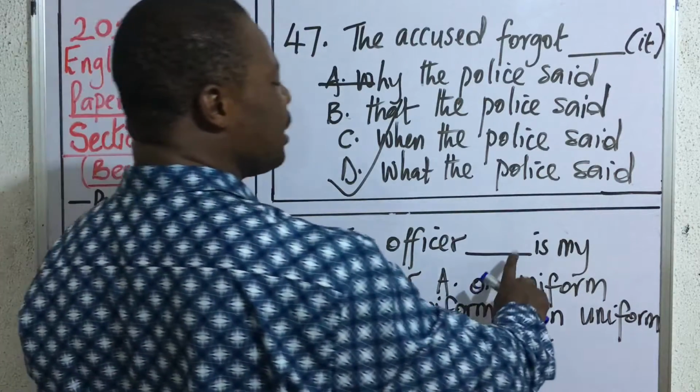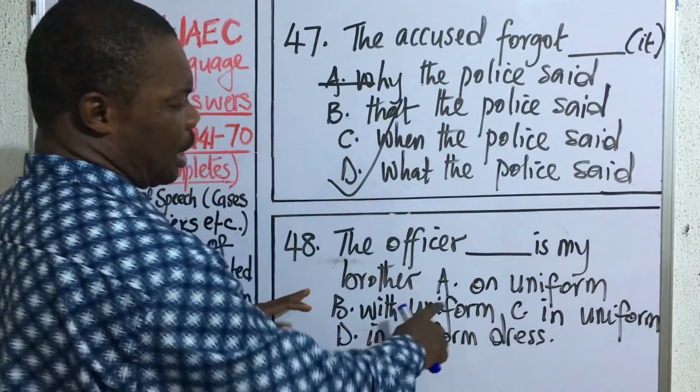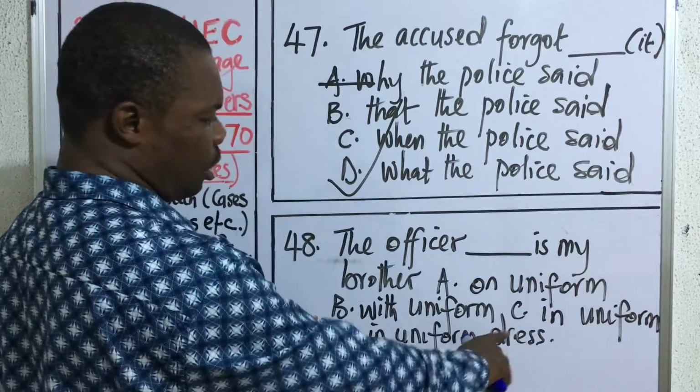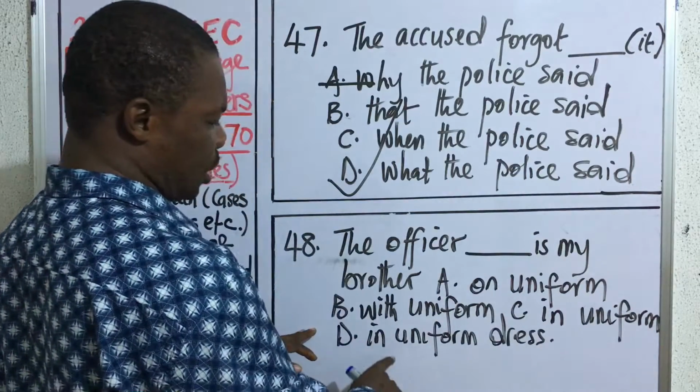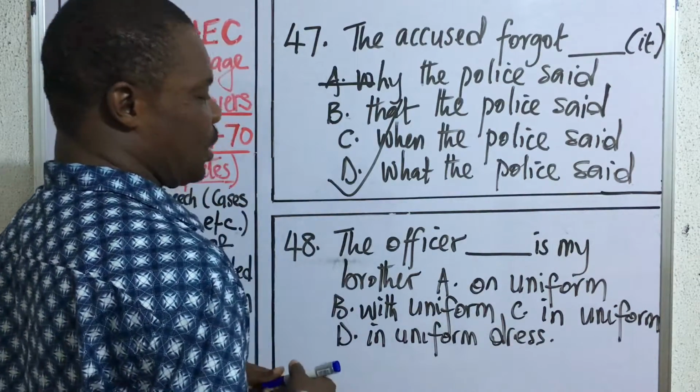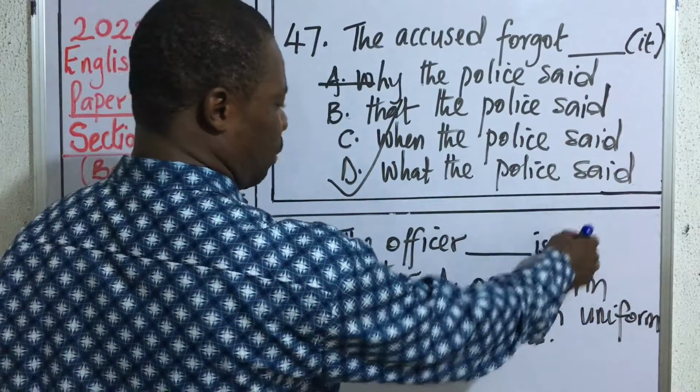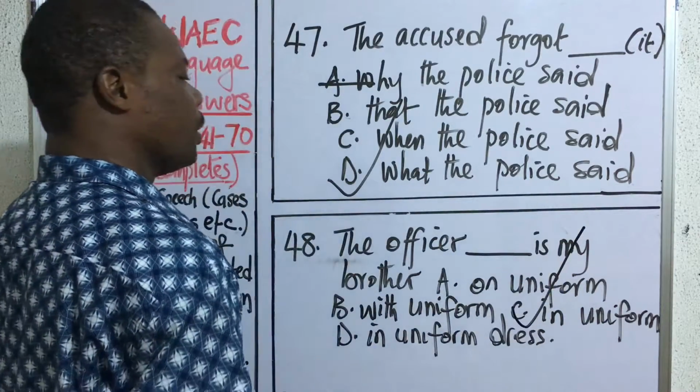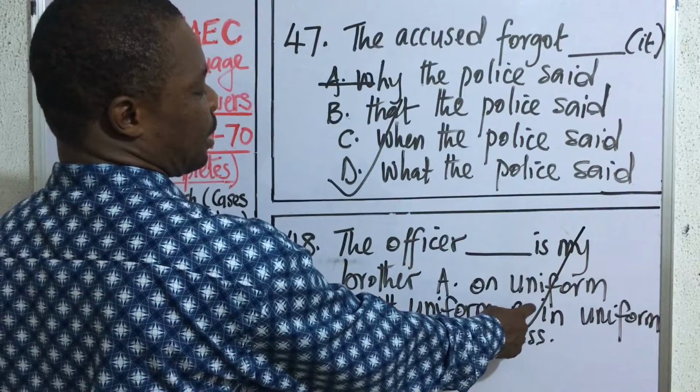Question 48. The officer dash is my brother. A. On uniform. B. With uniform. C. In uniform. D. In uniform dress. So the correct way to use uniform is in uniform. So the correct answer here is C.